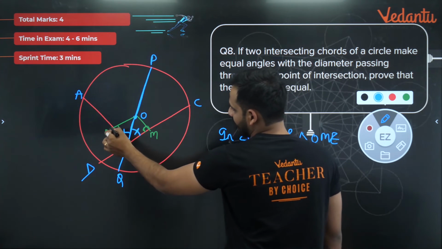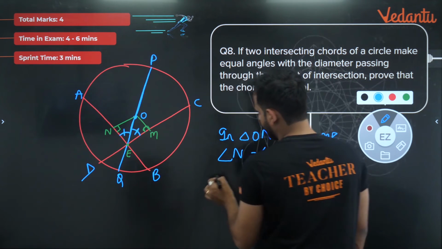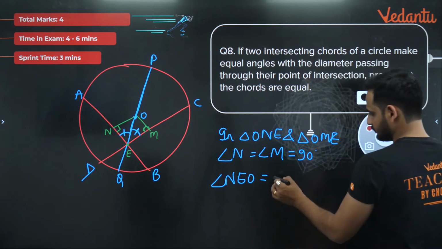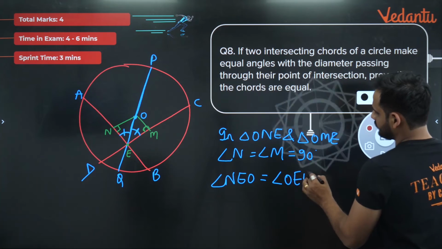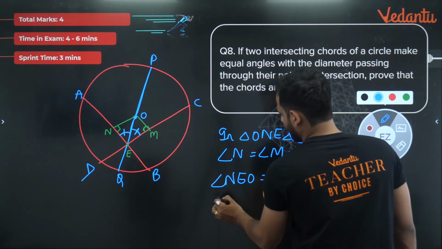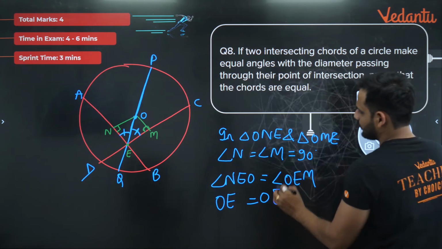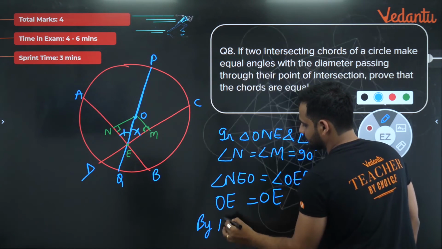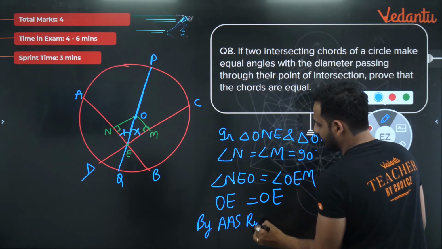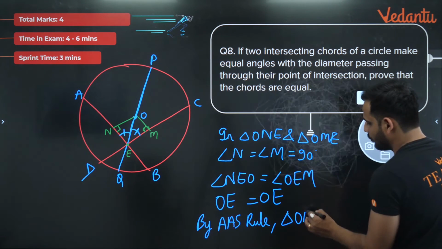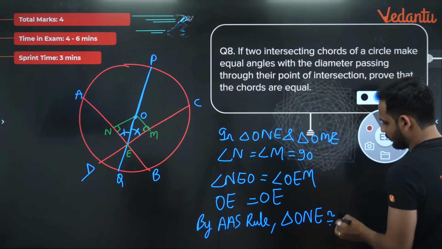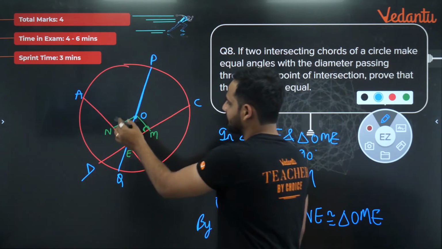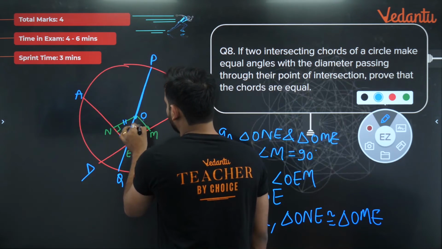Second thing I can say that, sir, angle NEO is equal to angle OEM. It is given. They are making equal angle with the diameter. And third thing I can say, OE is common. So now by angle angle side rule, I can say triangle ONE is congruent to triangle OME. If these two triangles are congruent, I can say, sir, ON is equal to OM.